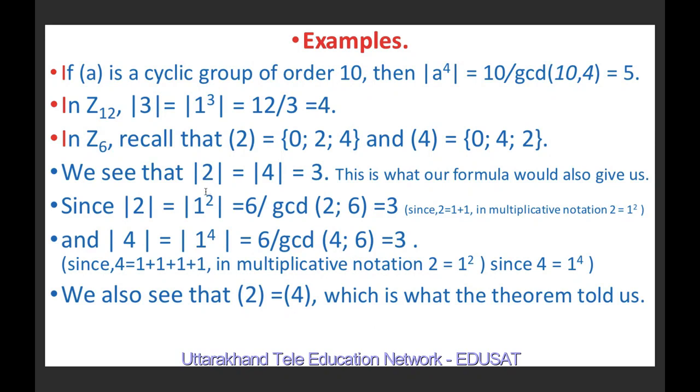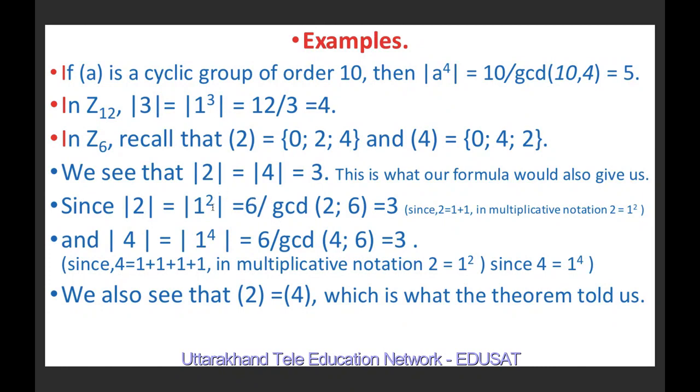Also we see that the order of 2 is equal to the order of 4. The order of 2 is equal to the order of 1^2, because 2 can be written as 1 plus 1, and in multiplicative notation, 2 is equal to 1^2, because the operation is addition modulo 6. So here n is 6 and k is 2.